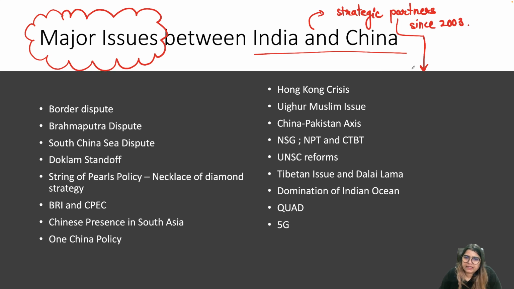Please understand that there is a difference between strategic partnership and strategic ally. When I say that you have a strategic partnership with any country, that means only in some specific areas which you have decided, you will have the same agenda or similar alignment.